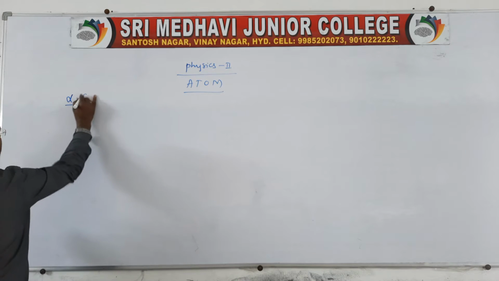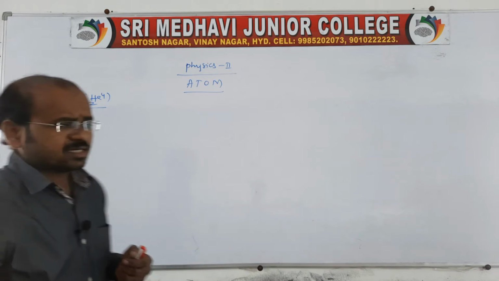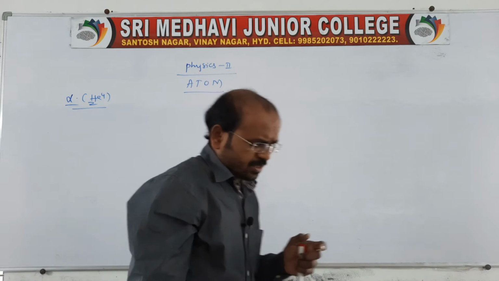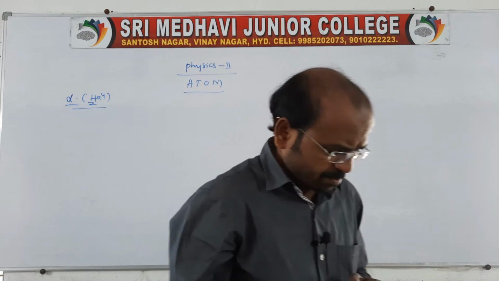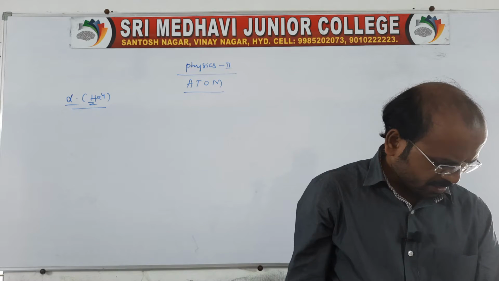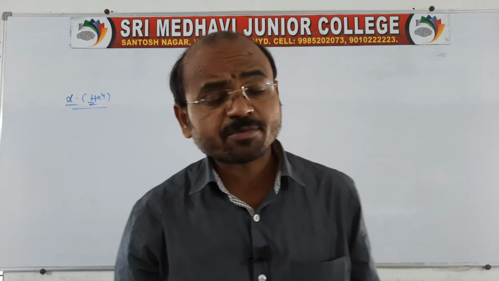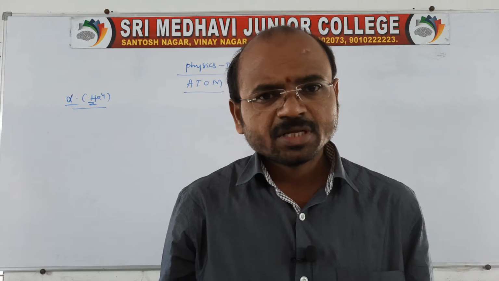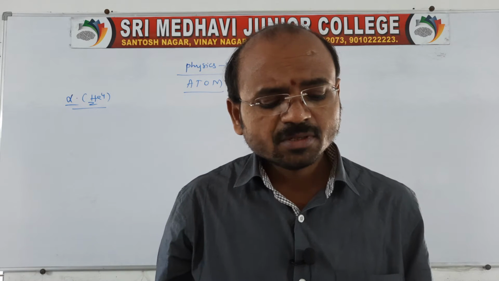The alpha particle is He-4, with charge 2. This experiment conducted by Rutherford is the gold foil experiment. Alpha particles are emitted from a radioactive substance, bismuth 83-214. From that bismuth, alpha particles are emitted.